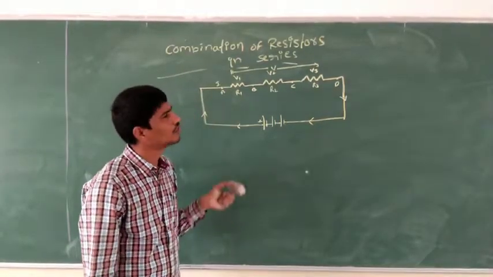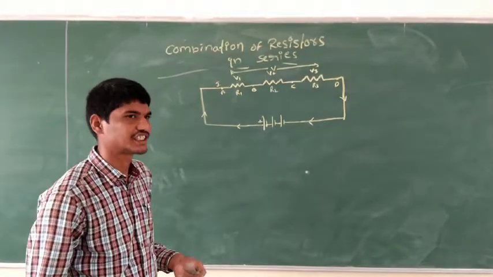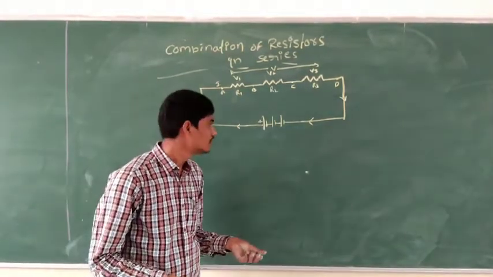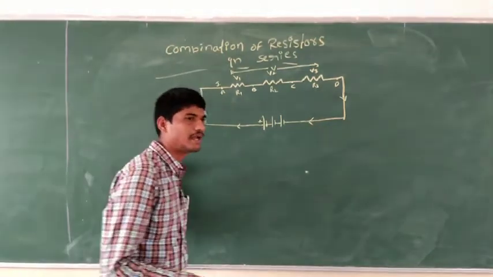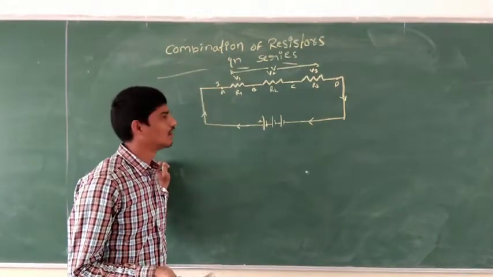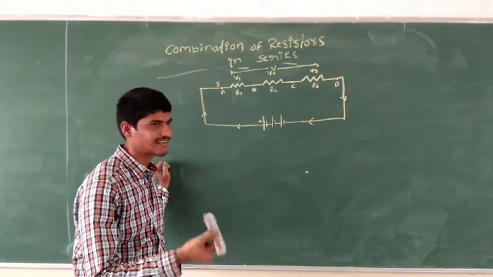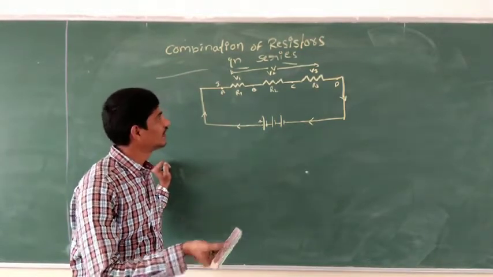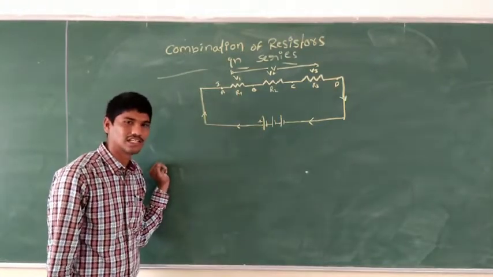Now we are going to see the combination of resistors in series. If the resistors are connected in series, what is going to happen, what are the advantages and what are the disadvantages. The next one is the combination of resistors in parallel. So we will see now.